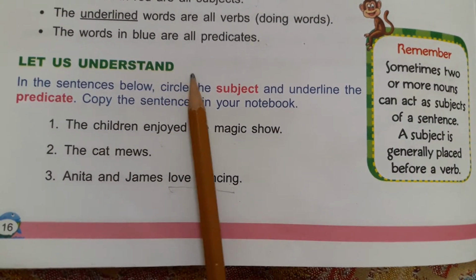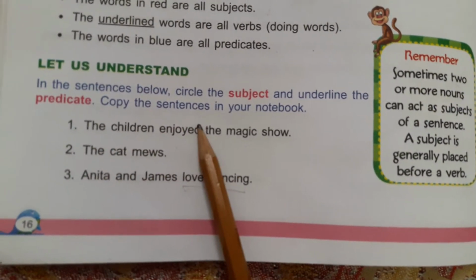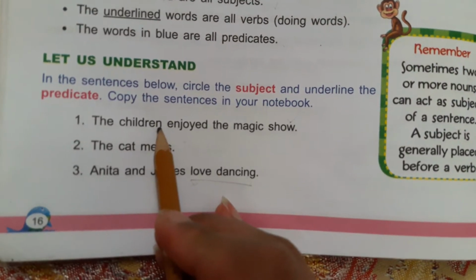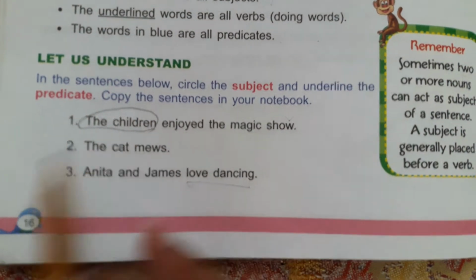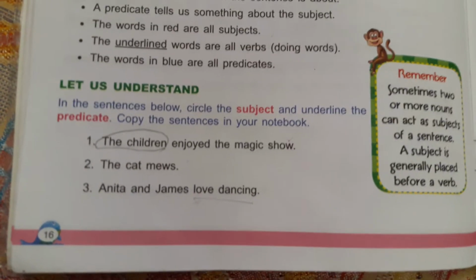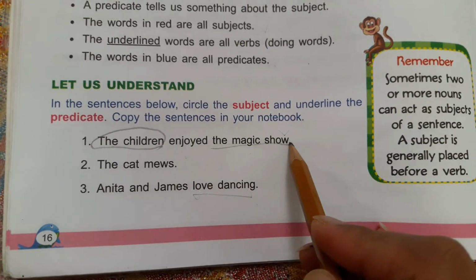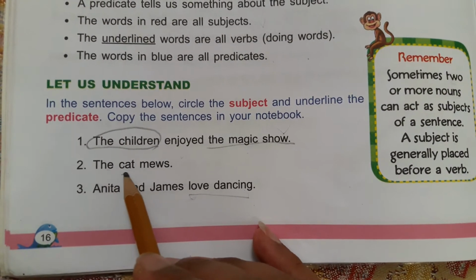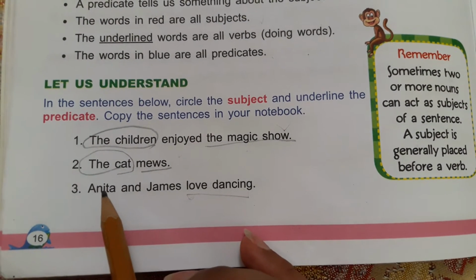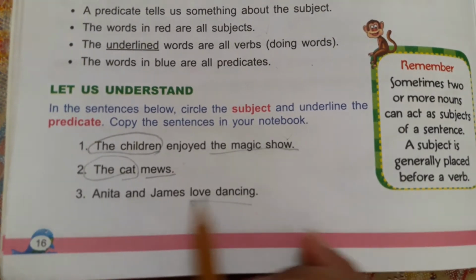Look, circle the subject and underline the predicate. The children enjoyed the magic show. So, children is the subject, circle. Don't write "is" here. We use "are." Children are the subject, circle it. Enjoyed the magic show, the magic show is the predicate. The cat is the subject, and mews is the predicate.